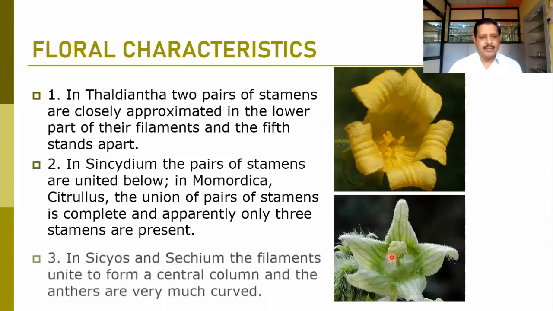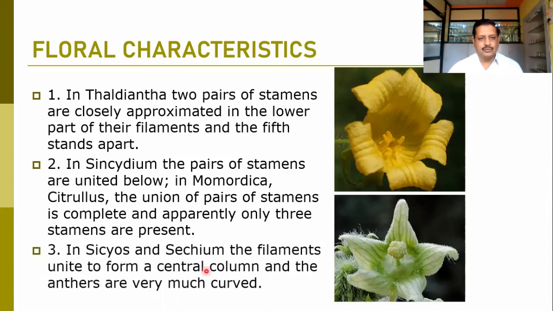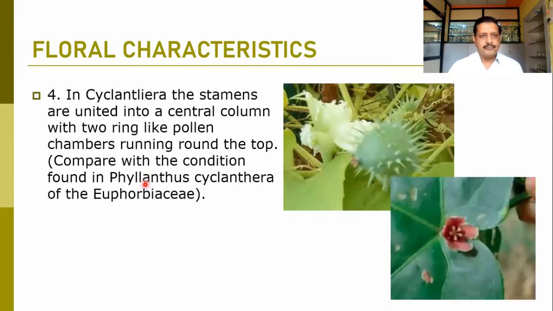In Sicyos or Sechium, the filaments unite to form a central column, and the column and the anthers may be much curved. So here you can find formation of the column. A single column has been observed here, and this column is due to the fusion of the filaments. So various types of conditions of androecial fusion, staminal fusion, can be found in the family Cucurbitaceae.